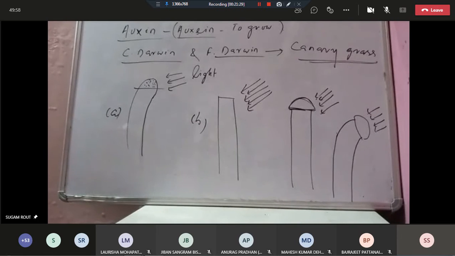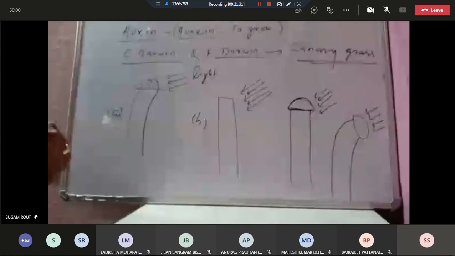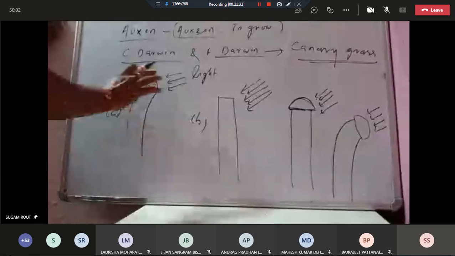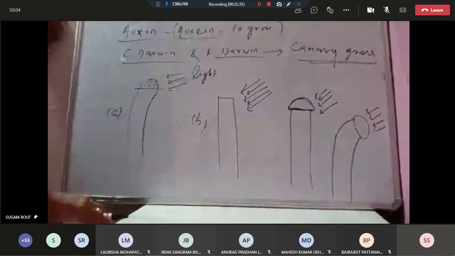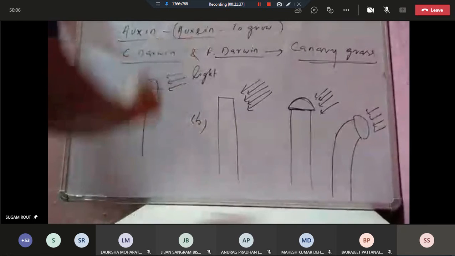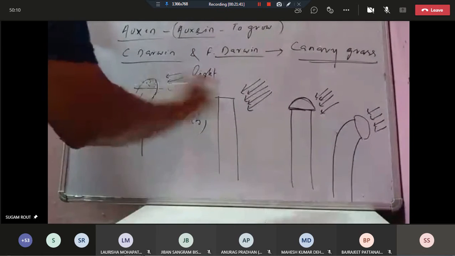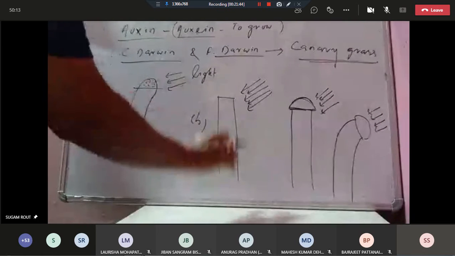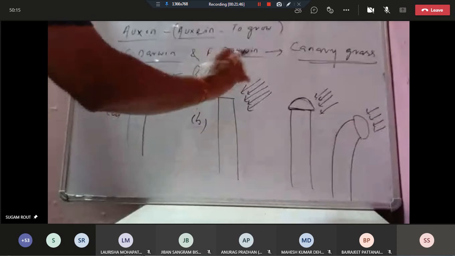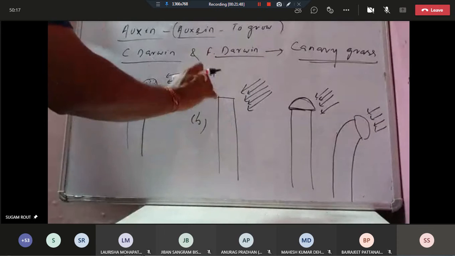So here is the experiment. In the first experiment, you see the bending towards unidirectional, or unilateral, light. But when you cut the tip region, it is irresponsive, not responding, and goes straight as usual.